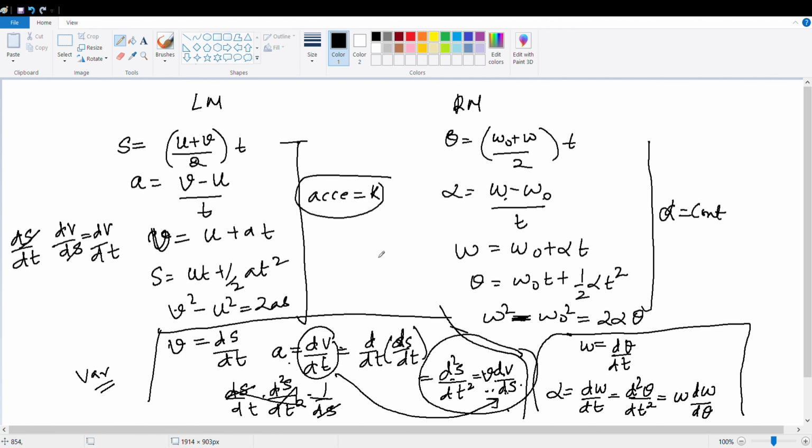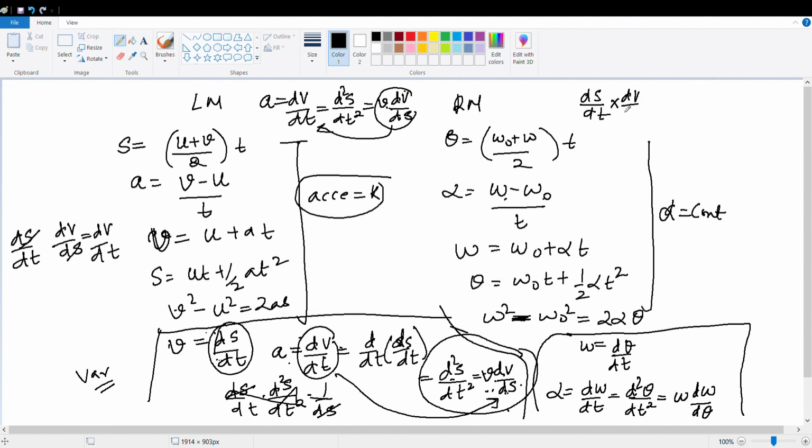dv by ds. See, what is A? We are saying A is equal to dv by dt, which is equal to d square s by dt square, and which is also equal to v into dv by ds. How is this equal to this? What is v? V is ds by dt. Yes or no? Yes, sir. And what is dv by ds? Multiply dv by ds. Both ds got cancelled, and what you are left with? dv by dt, which is equal to the same.